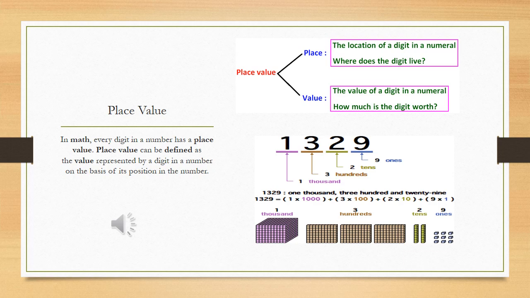In this number, 9 is ones, 2 is tens, 3 is hundreds and 1 is thousands. Now if we combine all of them, we read it as 1329. Hope you understand it.